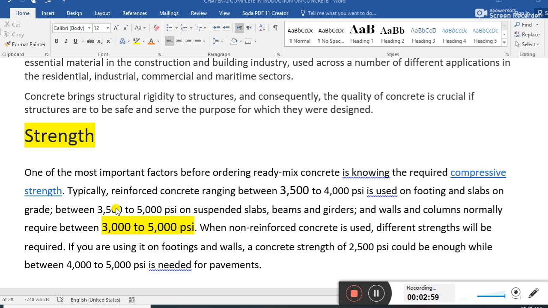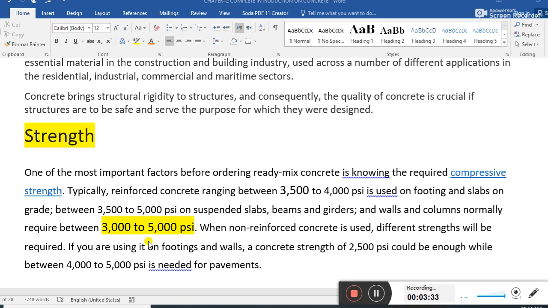What is the strength of concrete? For example, we have M15 grade of concrete, M20, M25, M30, M35, M40, M50 or above. What is the common range for strength of concrete? We consider 3,000 to 5,000 psi. What is psi? Pounds per square inch.